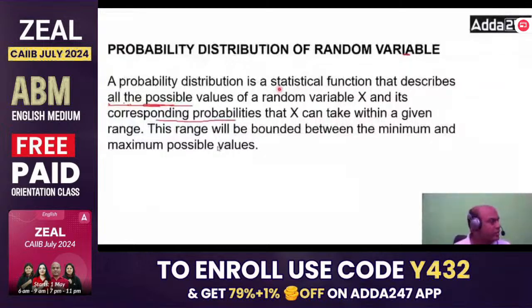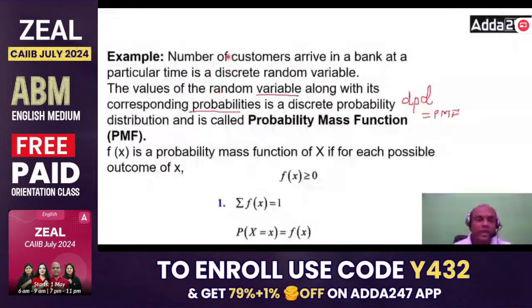So a probability distribution is a statistical function that describes all the possible values of random variable X and its corresponding probabilities that X can take. The range will be bounded between minimum and maximum possible values. Now this probability mass function, this question comes nowadays, only in definition. You don't have to study much about this. It's only a definition and there's one formula for this. By looking at this formula you will understand it.